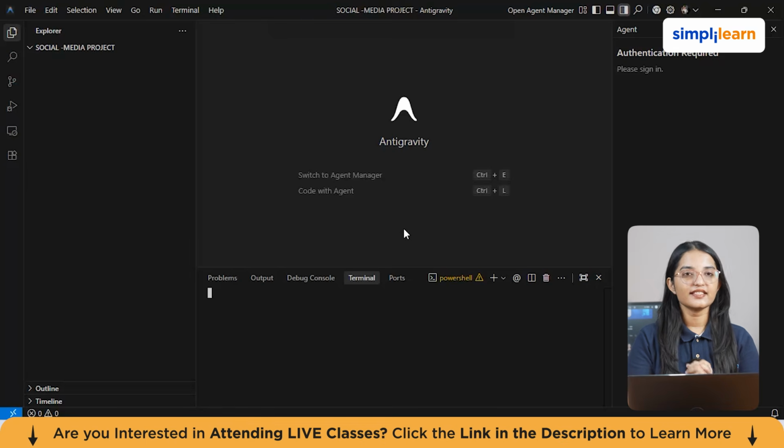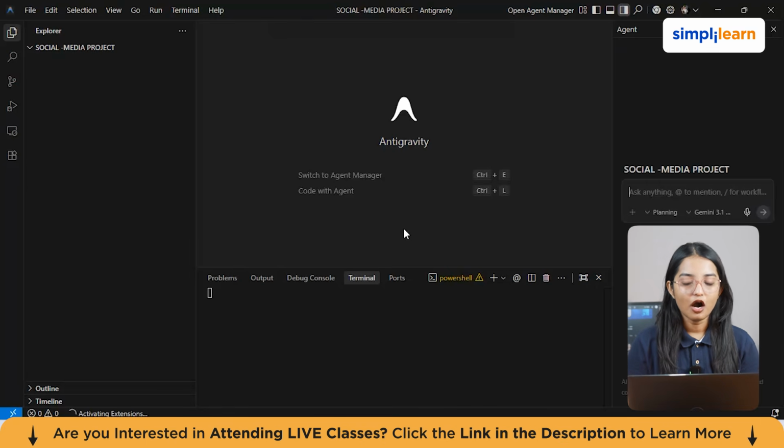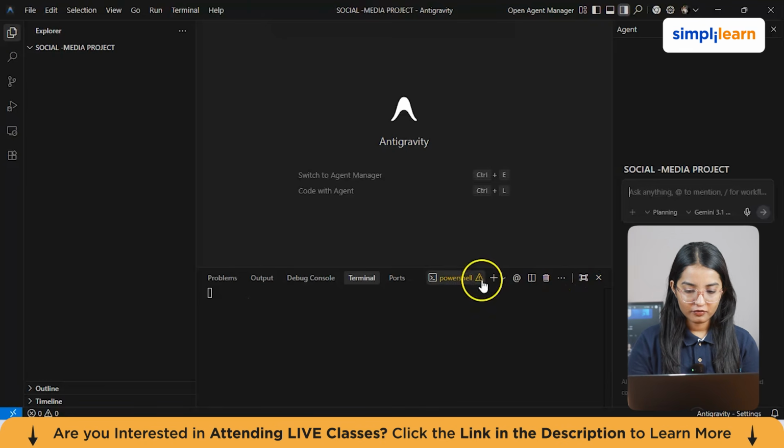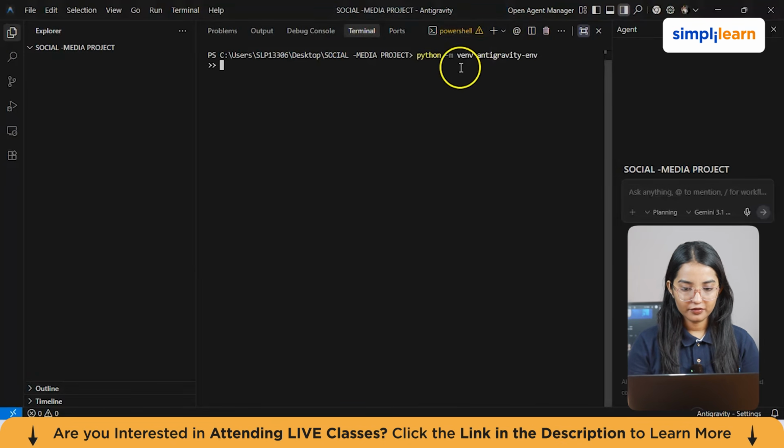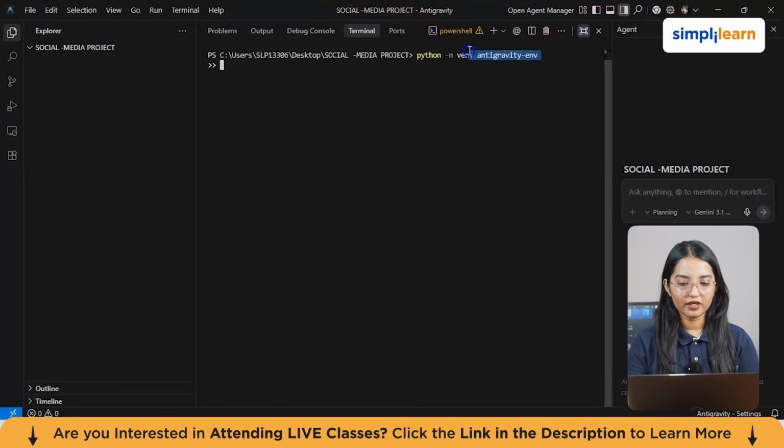So now our next step would be to set up the virtual environment. Now, as we know, creating a virtual environment will help you manage dependencies for our project without affecting the system-wide Python packages. To create a virtual environment in our system, we can go to this terminal. We can enlarge this a bit first. This is the command we are going to enter, which is python -m venv antigravity-env. So we are going to create a virtual environment for this.